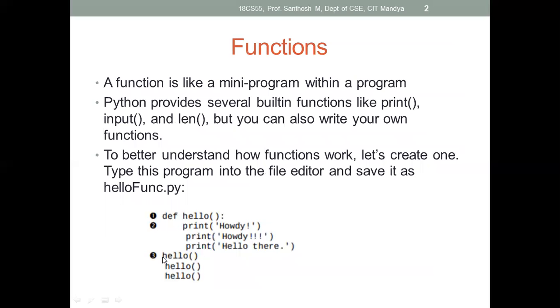First, it will execute the first hello function call. Here we call the function, right? Then it will move to the top and execute all the statements. Again it will come back here and jump to the next line. Again in the next line we are calling the function, so again it will move to the top, execute all the statements, and come back here. Again we called it, and in this way it will print three times each. Totally 9 times it will get printed.